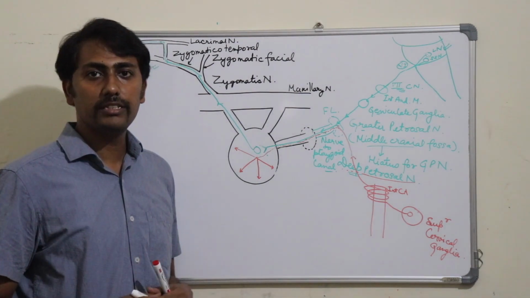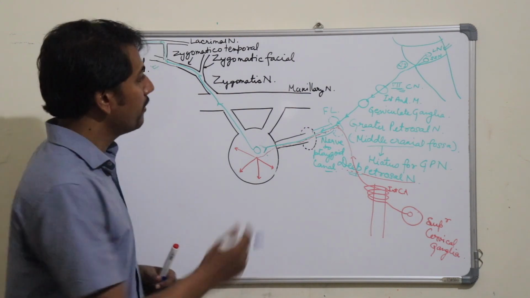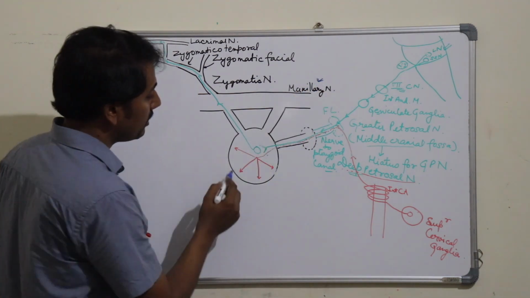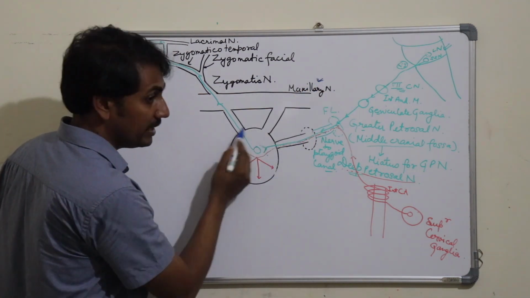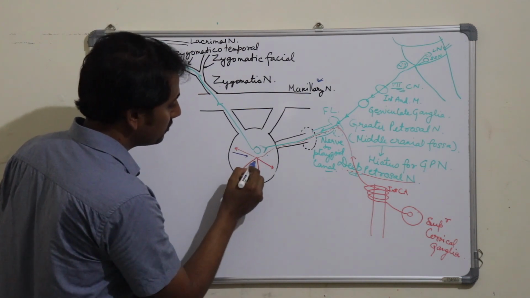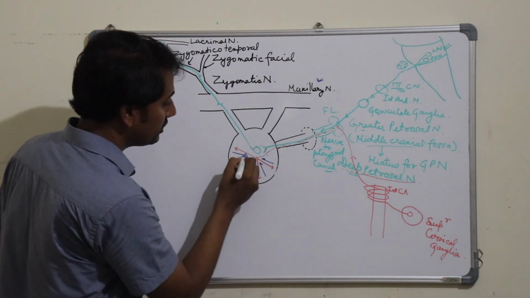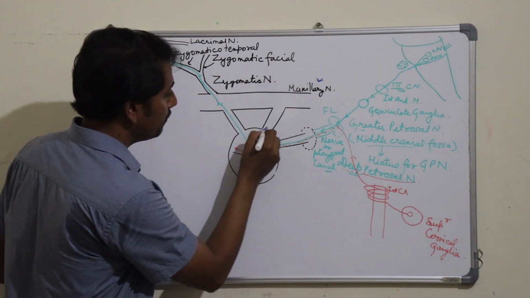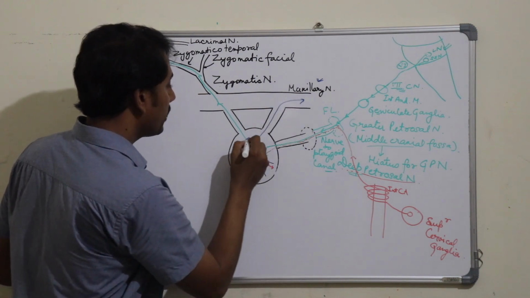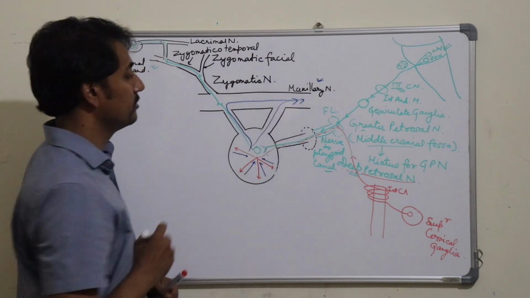Now the third root, that is the sensory root. The sensory root is derived from the maxillary nerve. The sensory branches come into this pterygopalatine ganglia through its various branches, and these sensory branches will then enter into the maxillary nerve through the ganglionic branches of the maxillary nerve.